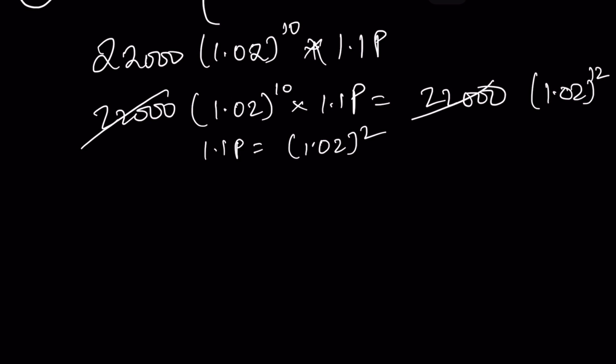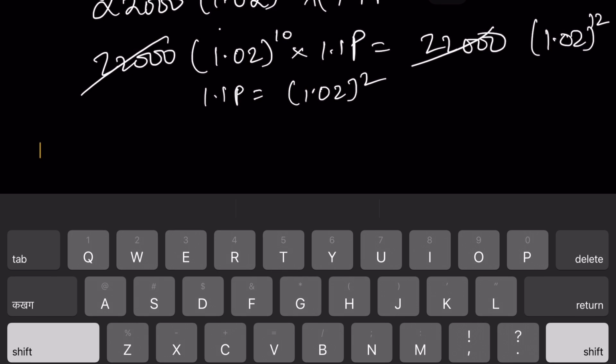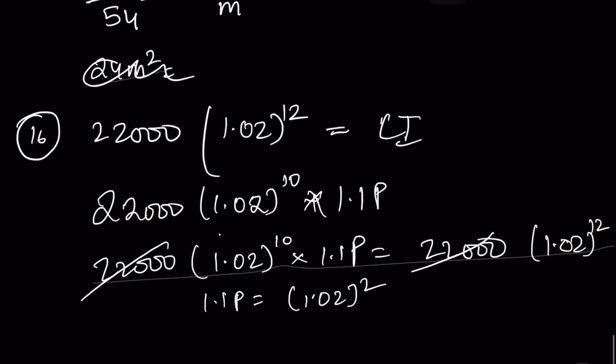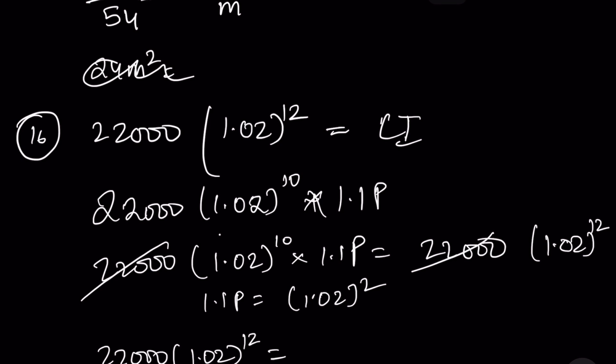See, 22000 is here into 12. Oh, I don't know why I assumed this. Sorry. So I got it right till here. This is compound interest. 22000 into 1.02 raised to 12 is equal to 1.1p into 1.02 raised to 10.